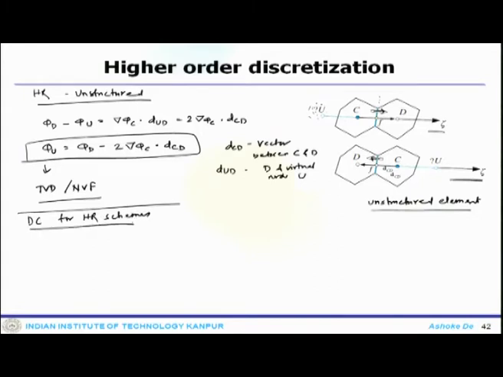So, what is that? The implementation of these schemes can only be understood through some sort of an example. One can take a multidimensional advection equation, del dot rho v phi equals q, with some sort of a source term. Again, this is the conservation equation.